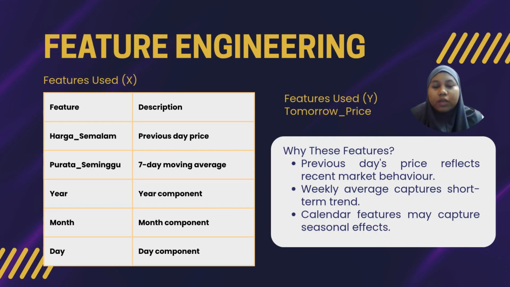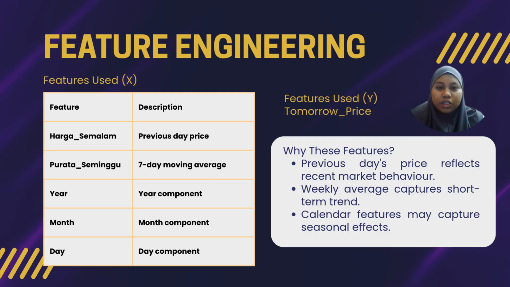Getting an accurate prediction for our target, harga esok, tomorrow's price. I engineered five features for our input space X. First is harga semalam. This is a lag-one feature. It represents the previous price, which captures the most immediate market behavior and momentum. Second is the 7-day moving average. It smooths out the daily random price noise and shows the short-term trend direction.